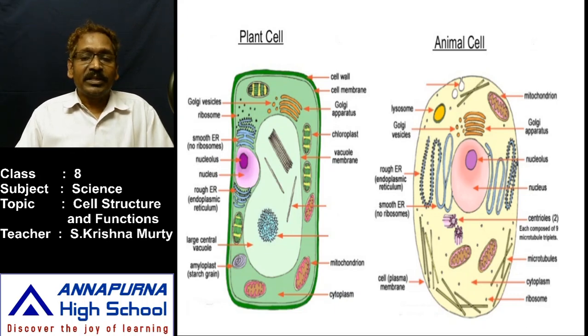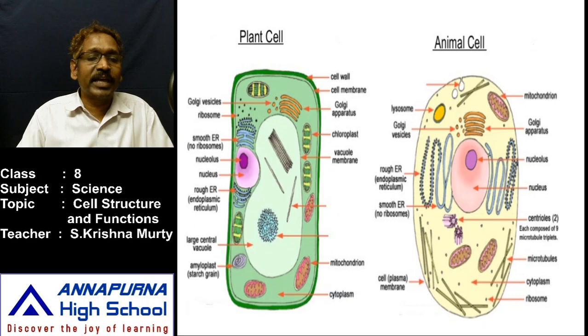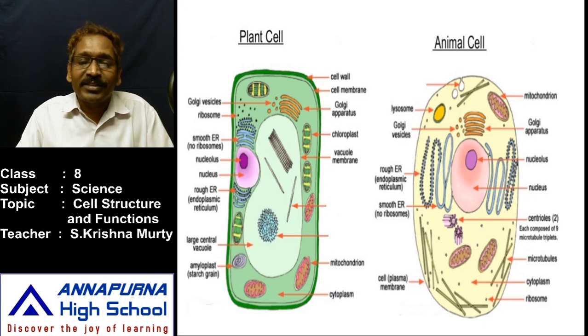All living cells have majorly three parts. Can you say what the three parts of the plant cell and animal cell are? Yes, you know very well. The first is the part enclosed around the cell, which is known as the plasma membrane. What is it? Plasma membrane. It is also known as the cell membrane. This plasma membrane or cell membrane encloses all cells.